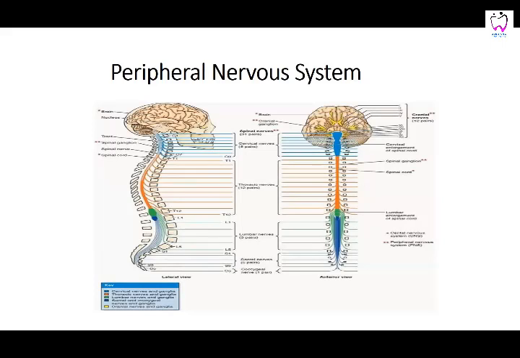Then is the peripheral nervous system. This peripheral nervous system is going to be composed of the different nerves: the cranial nerves and the spinal nerves. The cranial nerves are 12 in number, coming from the cranial cavity, and the spinal nerves are 31 in pairs coming from the different areas.